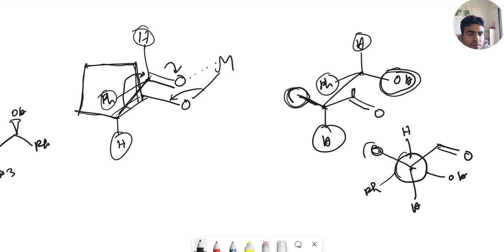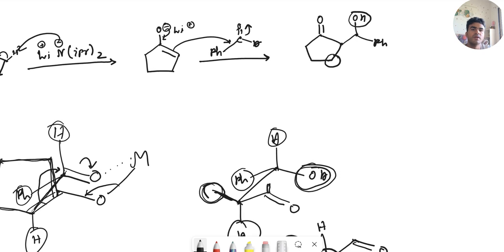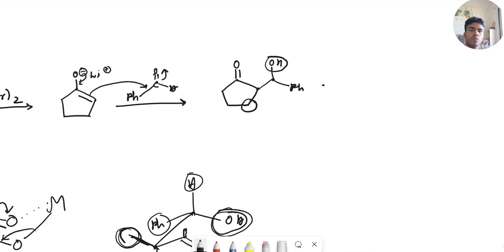Now you can see this carbon and the OH are both in the anti position, staggered position. So in the product, the stereochemistry will be, if it is above, then the OH will be below. So this will be the stereochemistry.